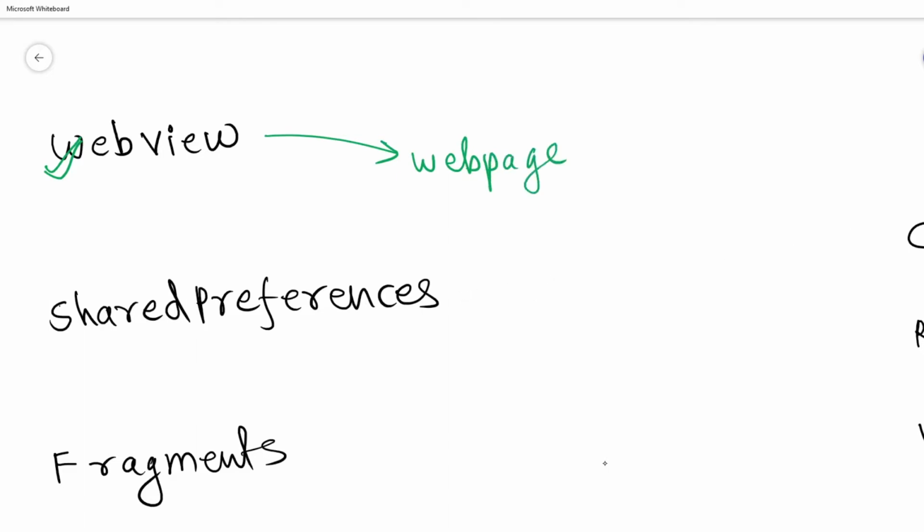And shared preferences is a simple storage or type of database which stores key-value pairs. And fragments are similar to activities.